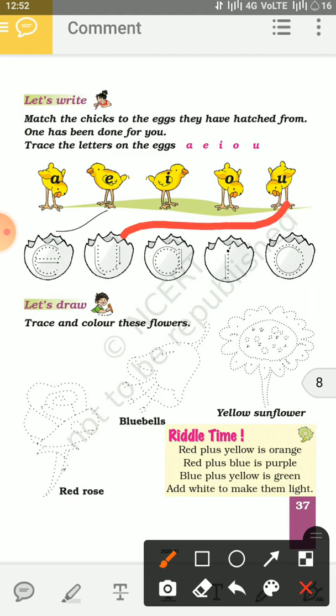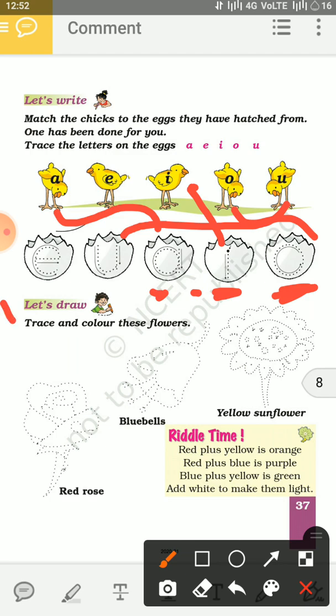Alright, in the same way, look at this one. A is written here. On which chick is A written? Yes, on this one. Now I is written on this egg. Now look at the chicks. Where is I written? Yes, on this chick. Now look at this hatched egg. What is written? O is written here. And on which chick is O written? Yes, on this chick. In this way, do it in your book.